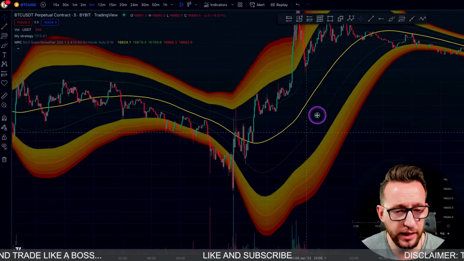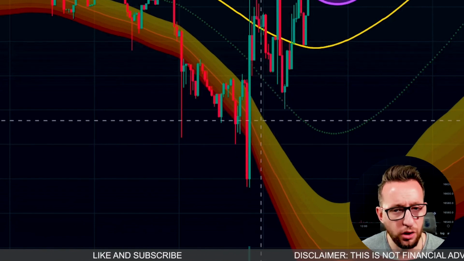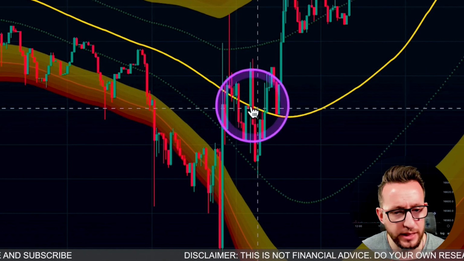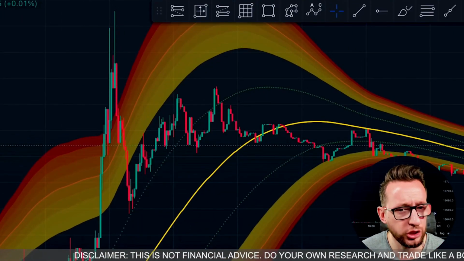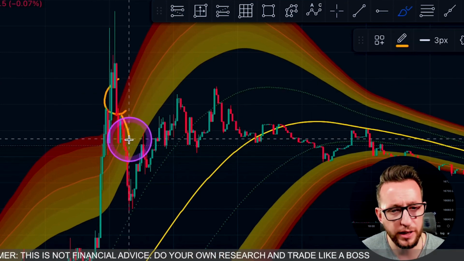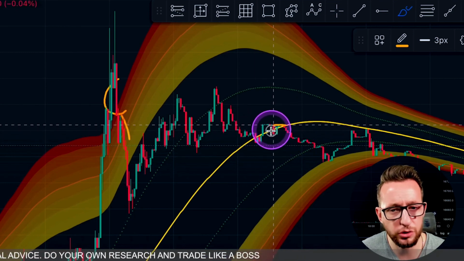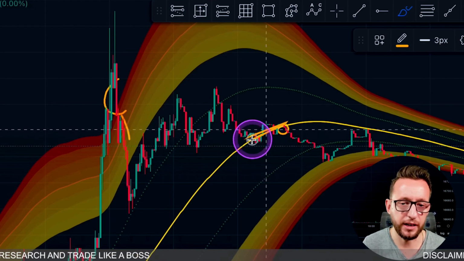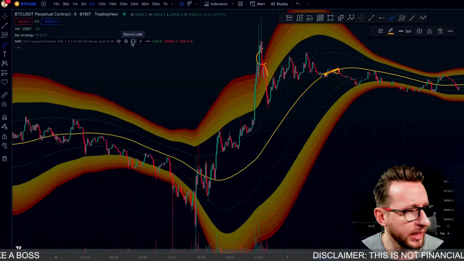So the idea is when we come out below this middle red line here, we're taking longs, and we're hoping for price to move back up to this yellow line here. The other way around for shorts, we're looking for a short around this area here as we come back below this red line. And then we're looking to exit the short as we come back below this yellow line over here, would be somewhere around this area here. So that's our mean reversion script. Let's see if we can build something like this in Chat AI.